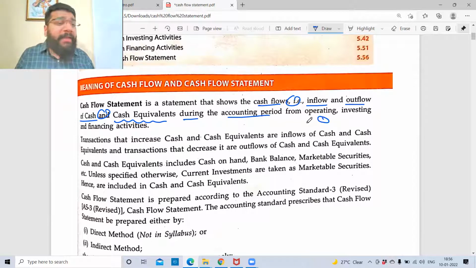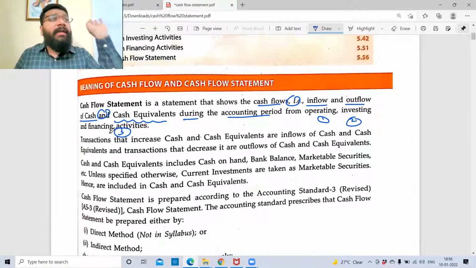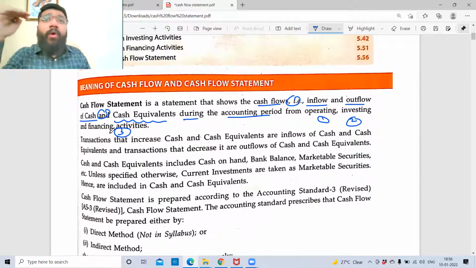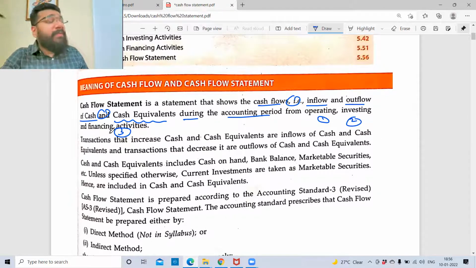from one, operating activity, second, investing activity, and third, the financing activity. I told you that inflows are broken into three parts. Outflows are broken into three parts. These are the three parts. We want to know how much money is generated from the operating activity, how much money is inflowing from the investing activity, how much money is generating inflow from the financing activity, how much money is going out in the operating activity, how much money is going out in the investing activity, how much money is going out in the financing activity. So in and out of cash and cash equivalents, in these segments we are going to learn.